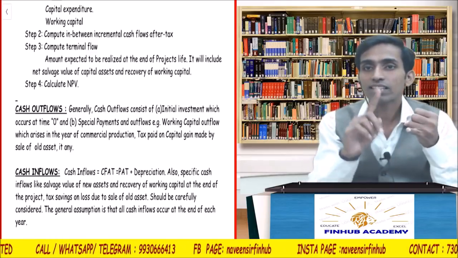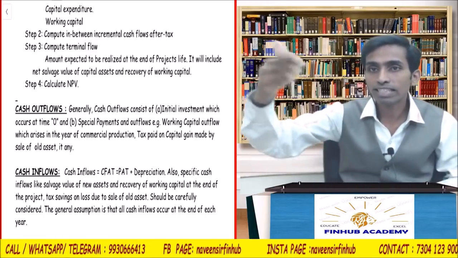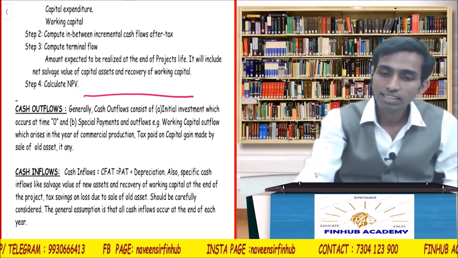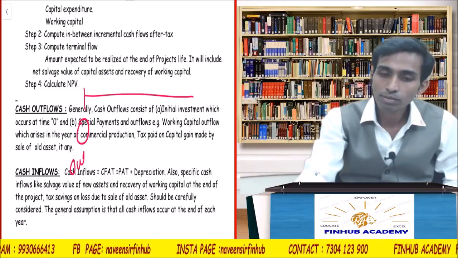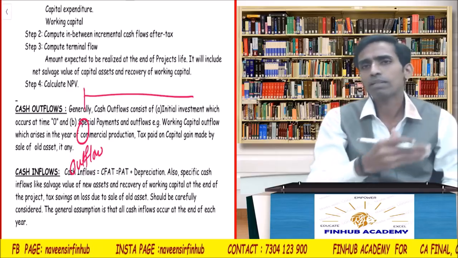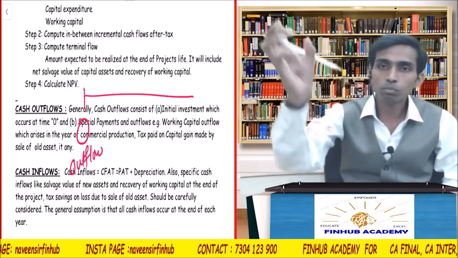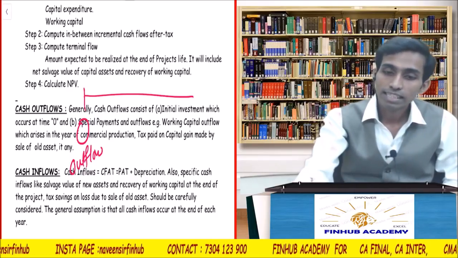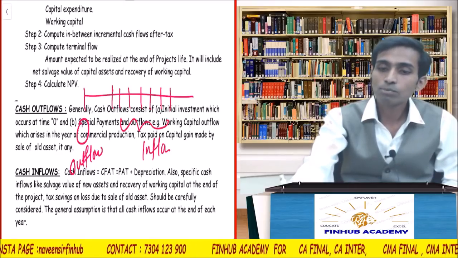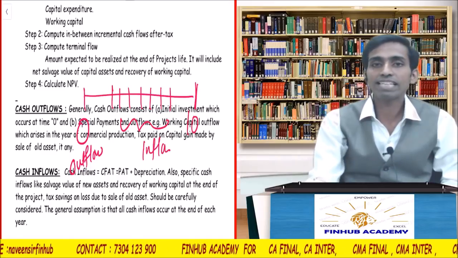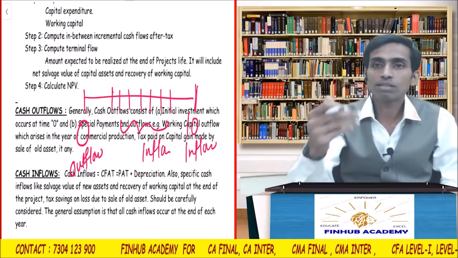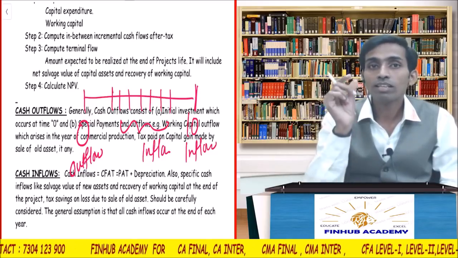First, you should consider the outflow. Second, in between inflows. Then at the end, there will be inflow. See, if this is the line, here there will be outflow. Here there will be what? Outflow. I'm not saying that only at the 0th year there will be outflow. There can be outflow at any point of time. You need to pull it to the present value. That's it. In between, you will have inflows. And there is possibility that at the end of the period, let's say 10th year, again you will have inflow. That is salvage value or something like that, terminal value. It is called what? Terminal value.